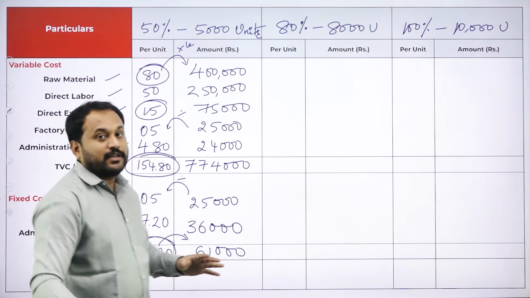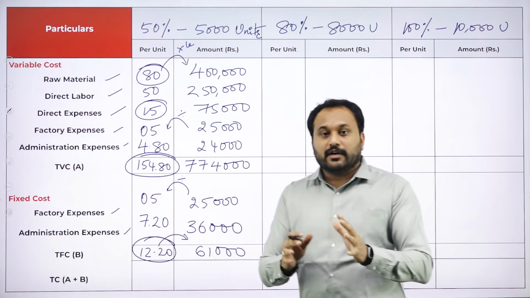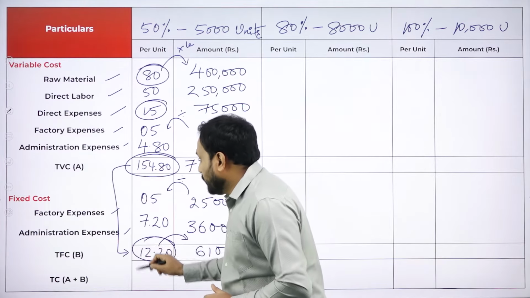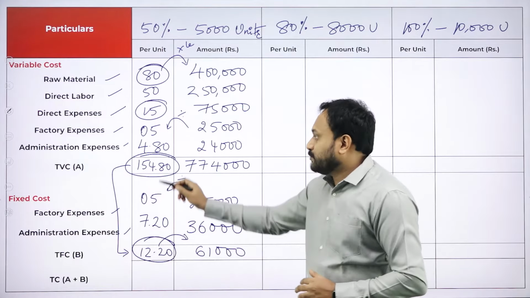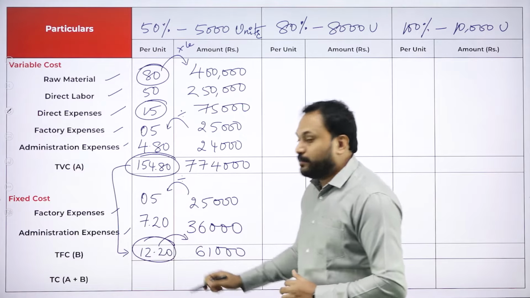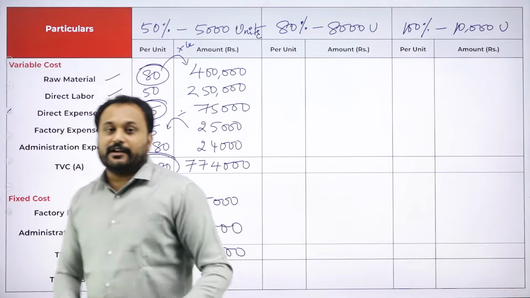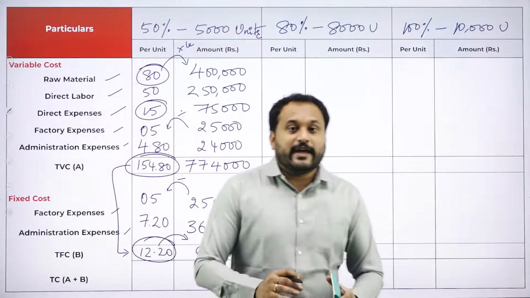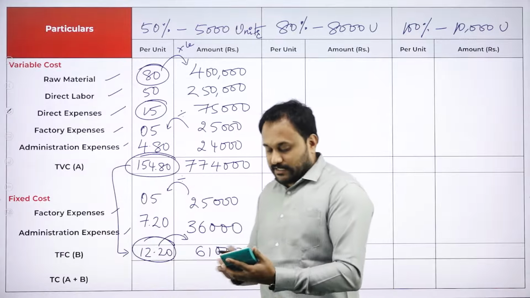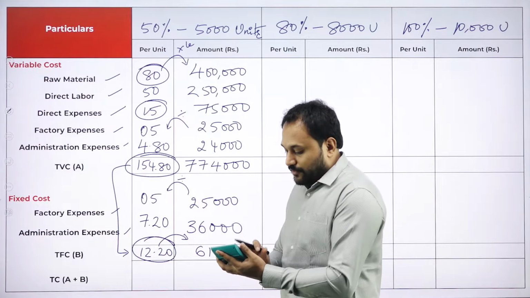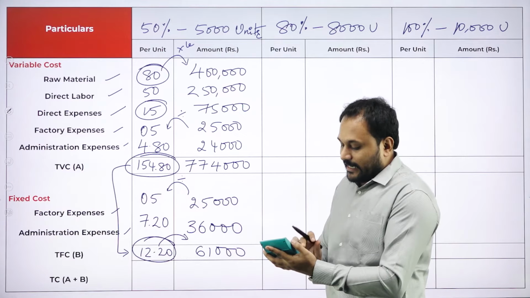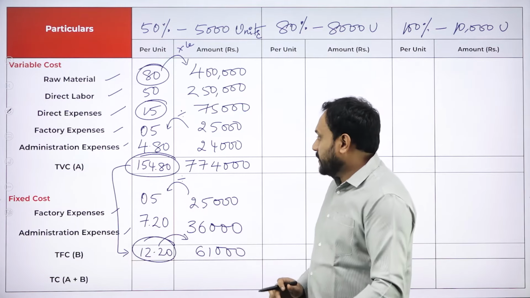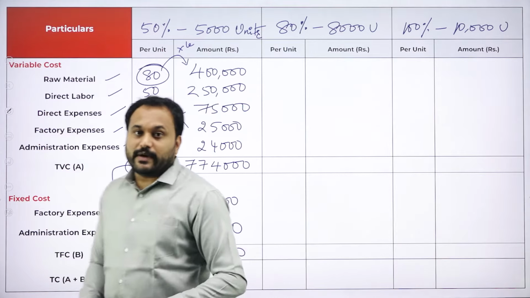And the last one, if you listen carefully here, you will get to know that A plus B, if you write it, you will get total cost. That is 154.80 plus 12.20. I can calculate very easily, but please take your calculator, because it is 15 marks, nowhere are you supposed to go for any mistakes. So you have 154.80 plus 12.20, you got 167 is what you actually got here.